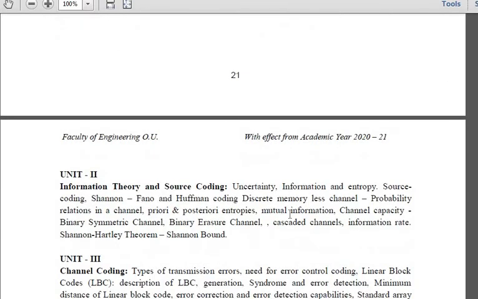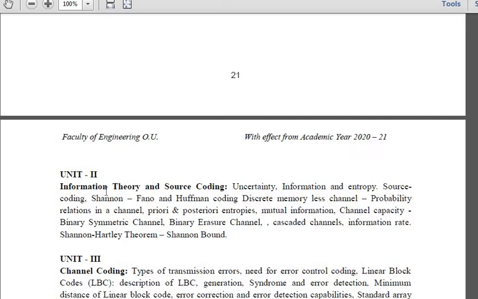When it comes to your second unit, which is also important, that is information theory as well as source coding. What is meant by information theory? What is meant by information? This I have already told, and I have given an assignment question in your Google form, like what actually information means.